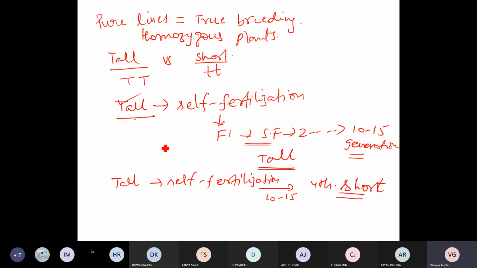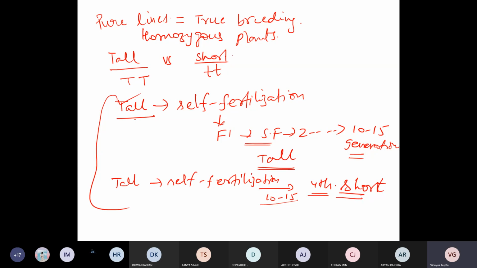What can you say about these two experiments? In the first case, up to 10-15 generations all the offspring of this mother plant were tall. In the second case, the plan was to do 10-15 generations, but in the fourth generation itself you are getting a short plant.